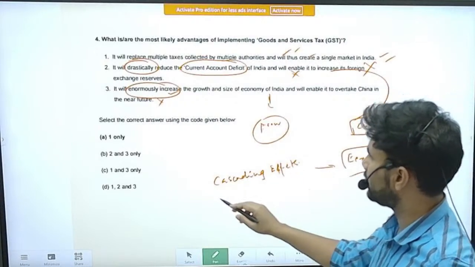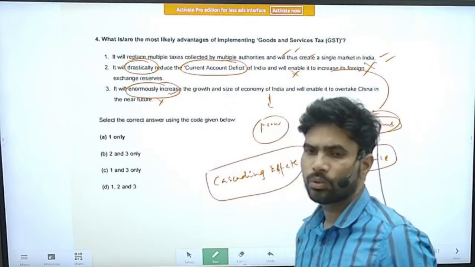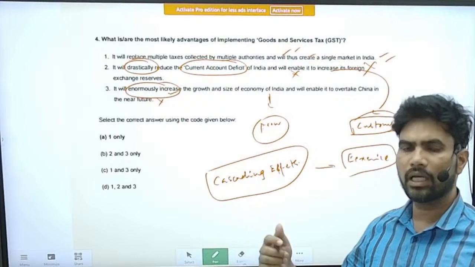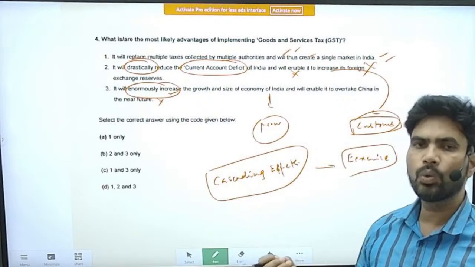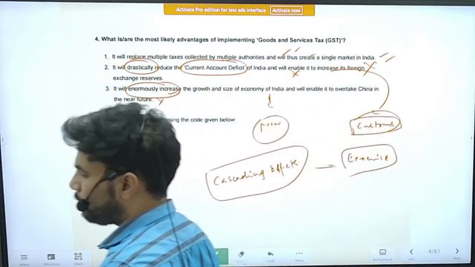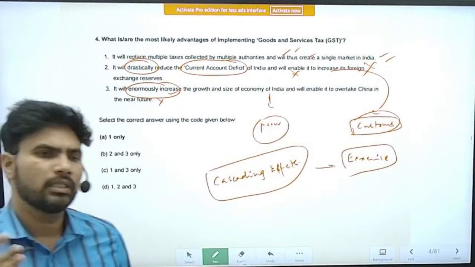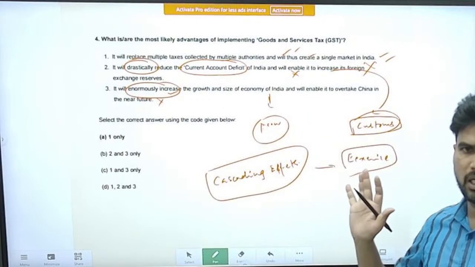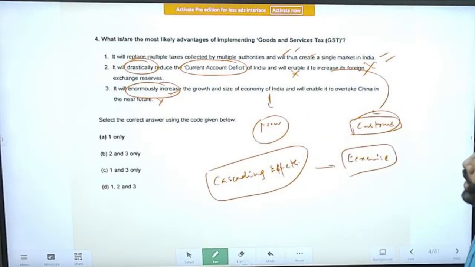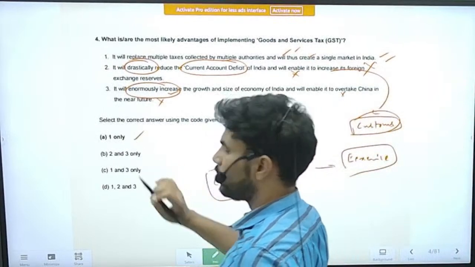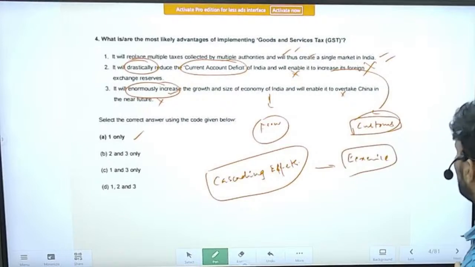So that has been addressed. The economy could benefit to a limited extent with the introduction of GST. However, the benefits are largely long-term benefits only. So this also becomes a superficial statement. So only option A is correct. Rest of the statements are incorrect.